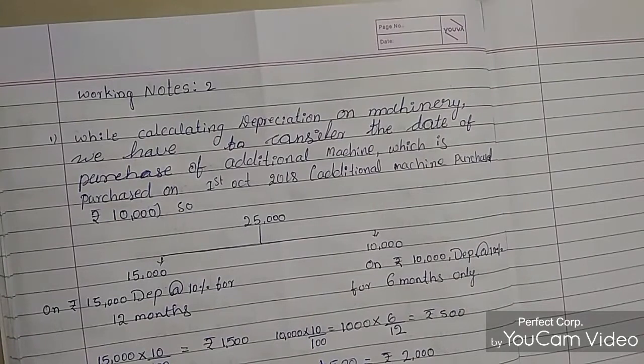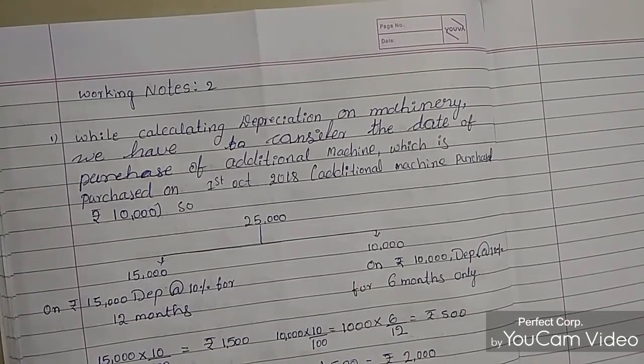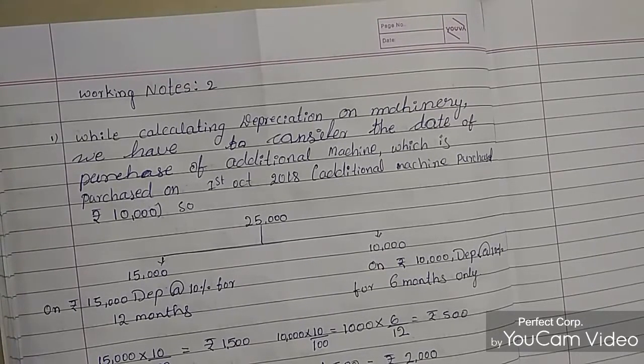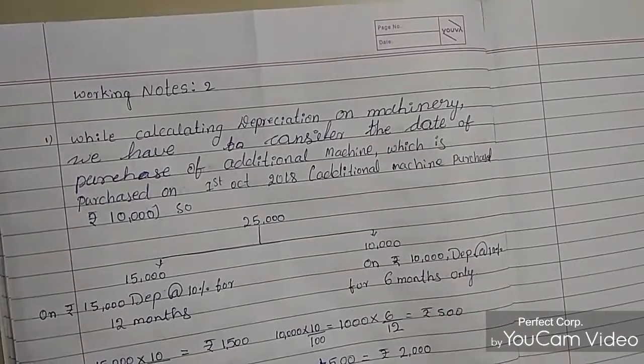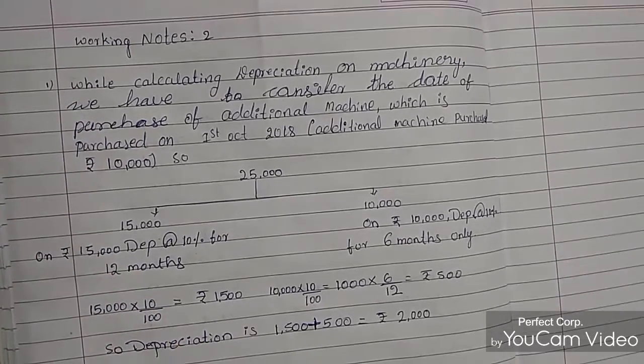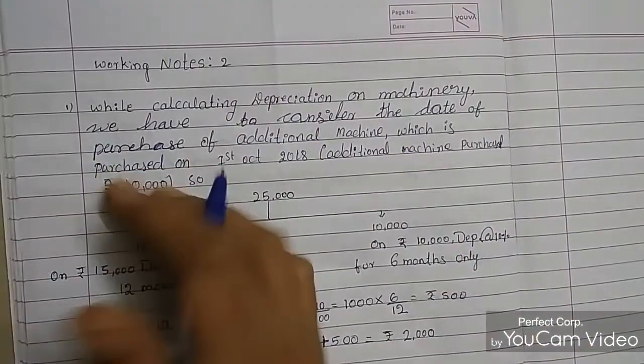You have to mention the working notes in the balance sheet, so then it will become easy for the evaluator. They will come to know how students have calculated, and you can score good marks if you mention these working notes. The problem has to be solved on one page, and you have to mention the working notes.